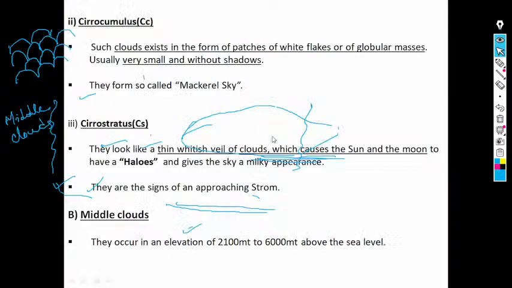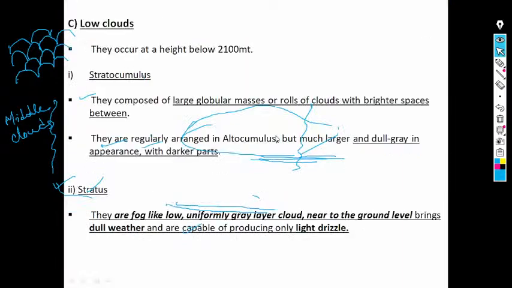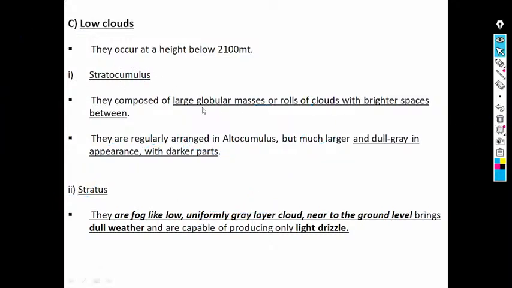Low clouds are basically those which are below the 2000 meter level. This is one important thing. They occur at a height below 2100 meters. Then here it is stratocumulus.